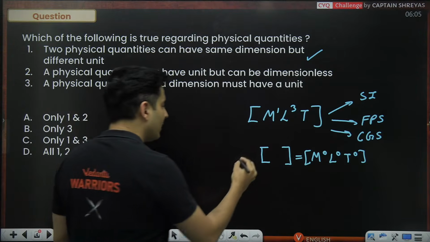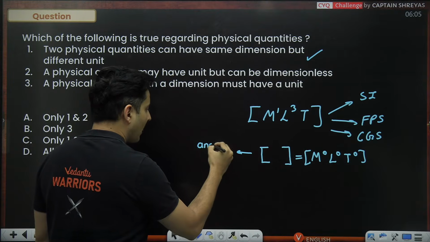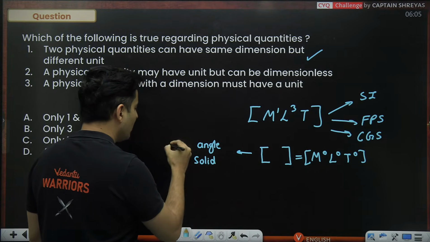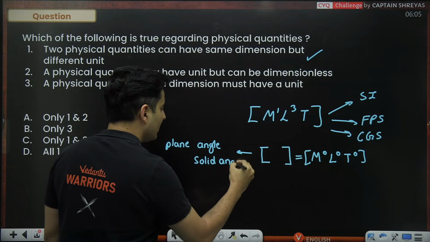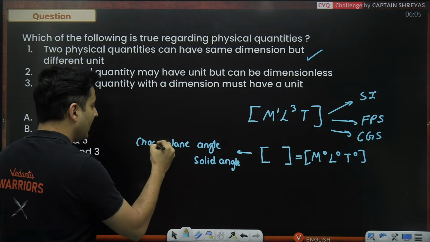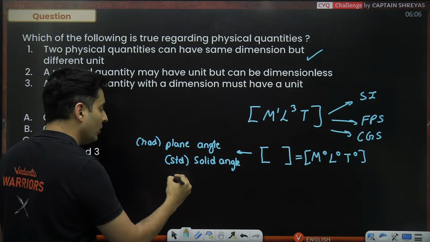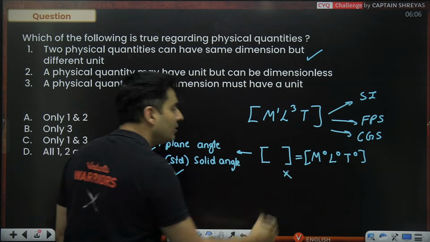They are basically your supplementary quantities, angle and solid angle. This is your plane angle and solid angle. These things have units, like this is in radian, this is in steradian. Unit is there, but dimension is not there.